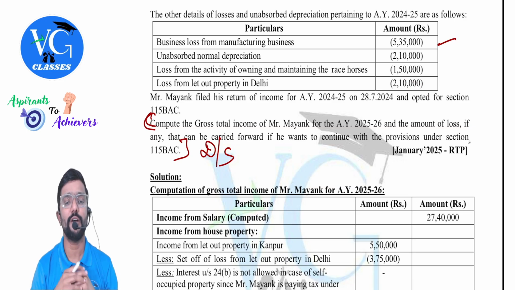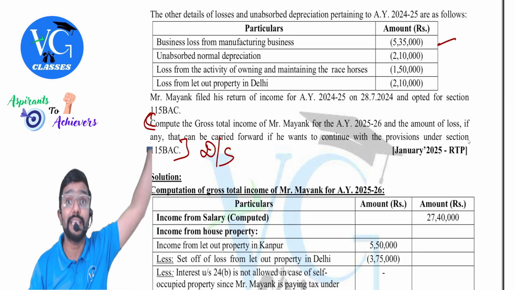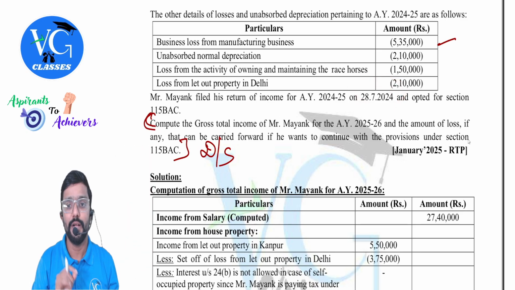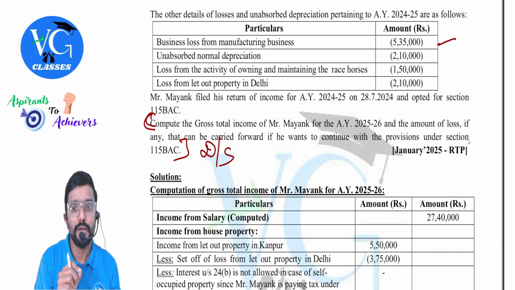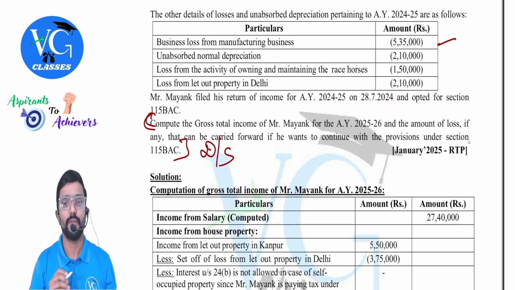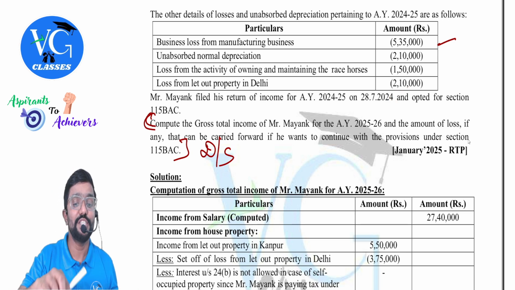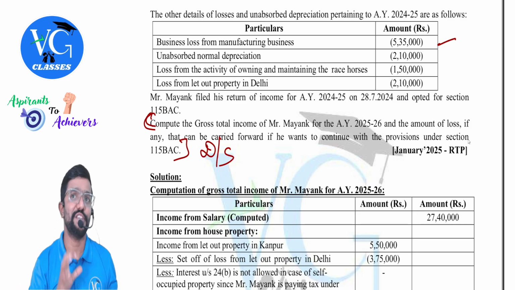Mr. Mayank filed his return of income for assessment year 24-25 last year on 28th July 2024 and opted for section 115BAC. This is actually 25. Okay, so he filed it within the due date. Yes, that means guys, they are trying to connect to the returns provisions.